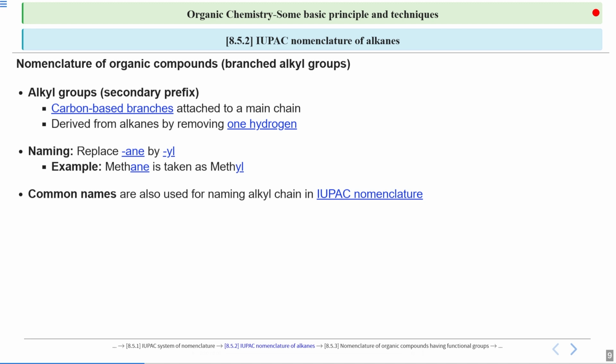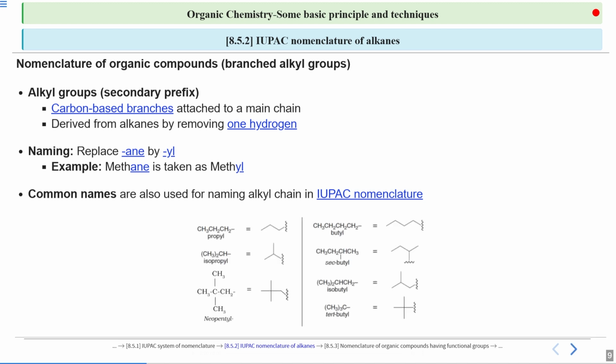Now, what are those special types of groups? Yes, these groups are very, very important in two ways. First of all, you will be asked to write the names of these given branches. Second thing, in the exam, you will notice that the question is framed with the help of these common names for branched alkyl groups. And in that case, it can create a confusion. So for that reason, you must remember these specific branched alkyl groups.